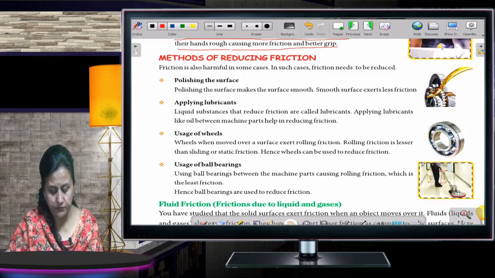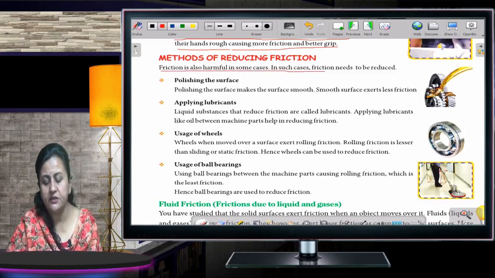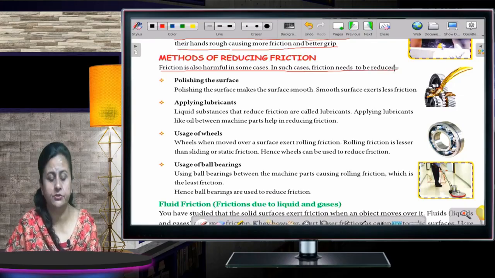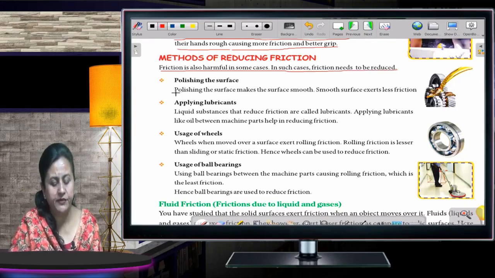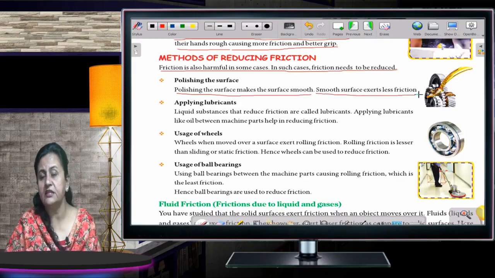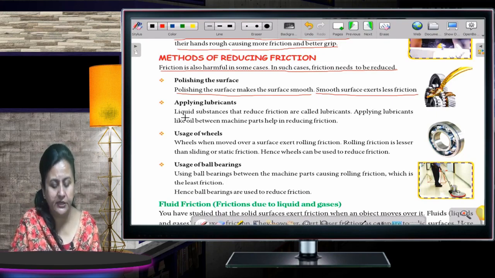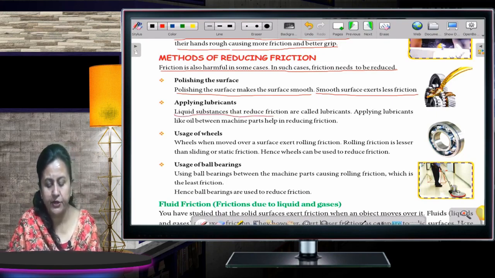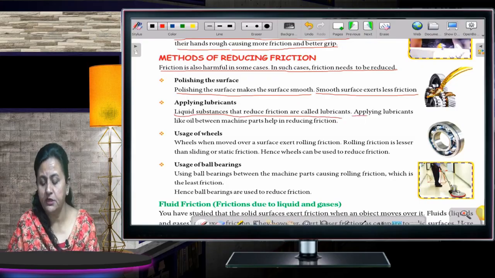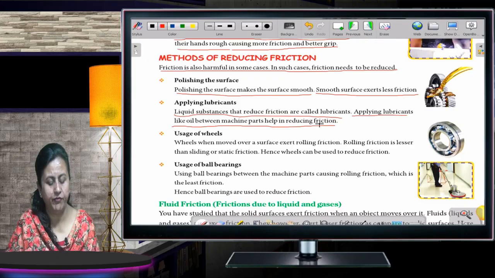Okay, friction is also harmful in some cases. In such cases, friction needs to be reduced. First, polishing the surface. Polishing the surface makes the surface smooth. Smooth surfaces exert less friction. If the surface is smooth, less friction. If the surface is rough, more friction. Okay, applying lubricants. Liquid substances that reduce friction are called lubricants. Applying lubricants like oil between machine parts helps in reducing friction.